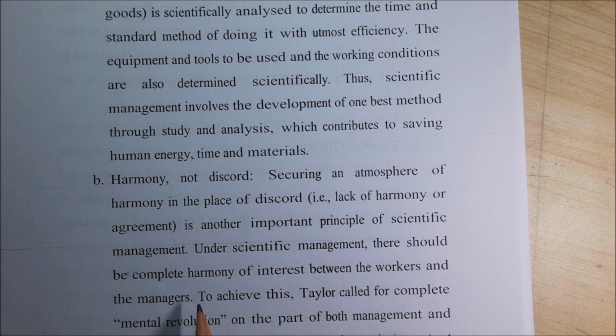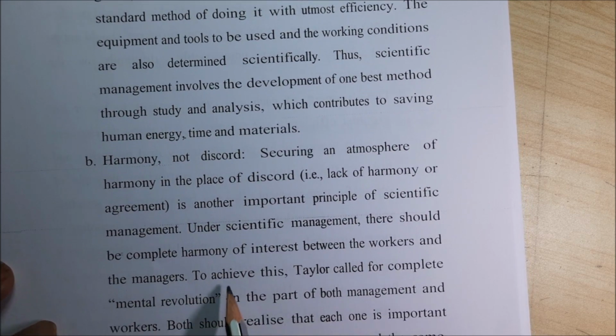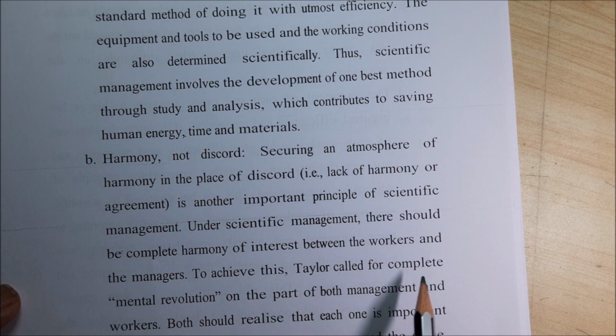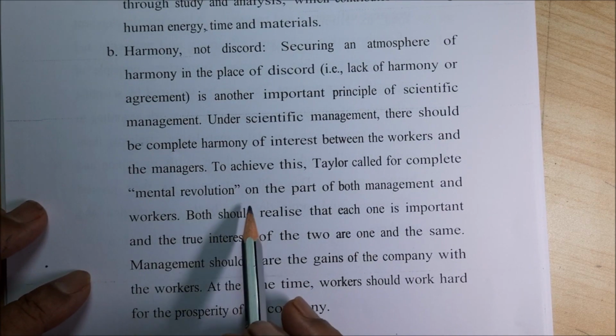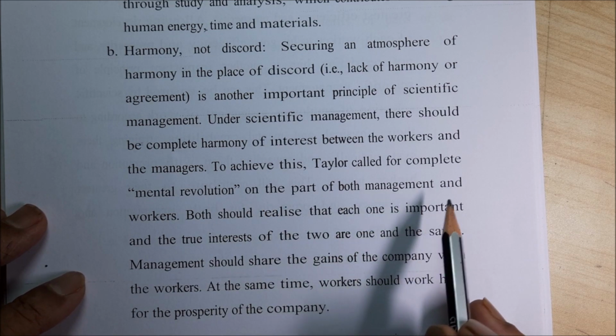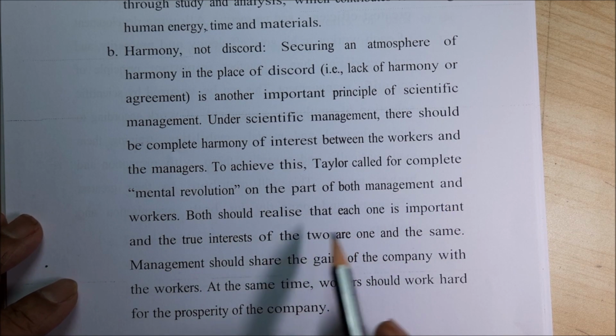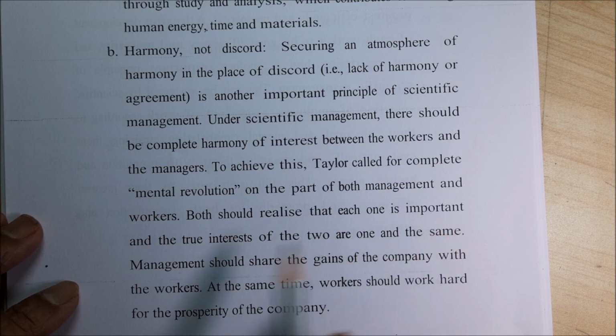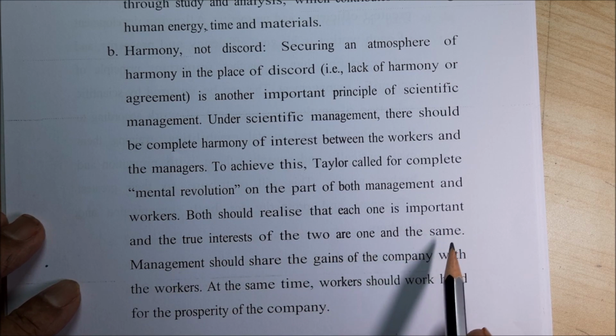That should not happen. That is why harmony plays the vital role, right? To achieve this, Taylor called for complete mental revolution on the part of both management and workers. Both should realize that each one is important and that the true interests of the two are not one and the same.